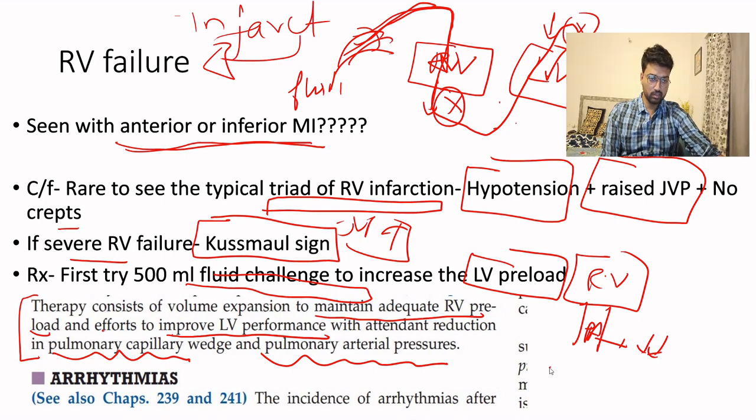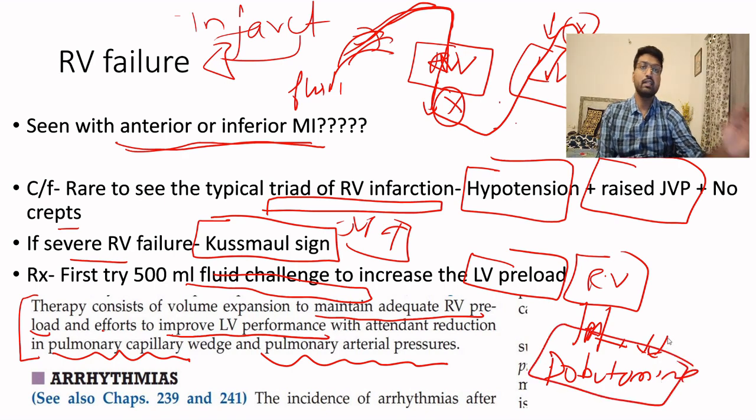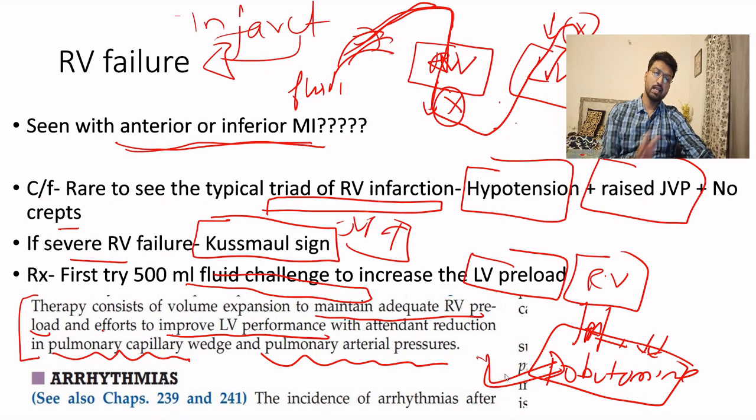Best drug to do this is dobutamine. What will dobutamine do? It will increase contraction of the heart and it will decrease the pulmonary resistance. So both things it is doing. Dobutamine is the best drug in this case. Obviously, we have to first give a fluid challenge and then we can start the patient on dobutamine.